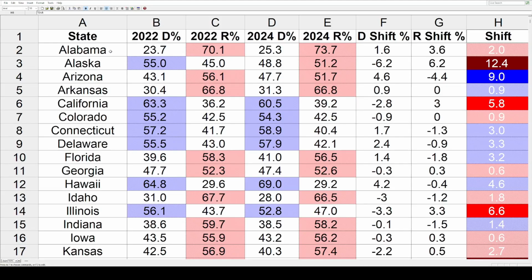Some of these numbers have gotten updated over the past few weeks, and I try to have it as accurate as I can. But if there's going to be any mistakes on any of these sheets, it's probably going to be this one because the data is just much harder to get. So with all that exposition out of the way, let's start here in Alabama.